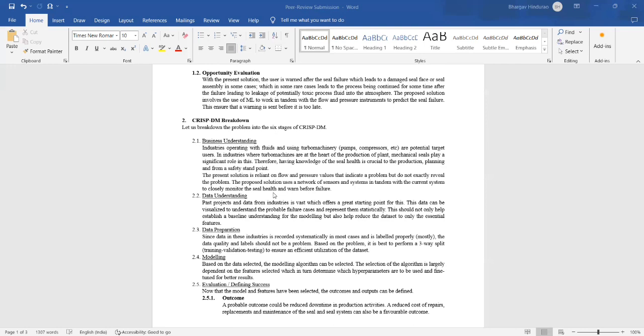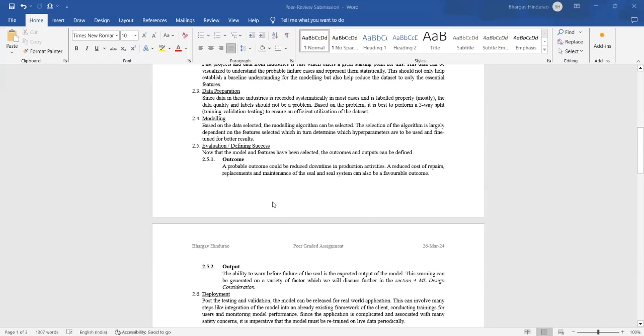We already have industries which have been operating on these traditional methodologies for quite a long time, so there is a lot of data. From a data preparation standpoint, this flow and pressure data has been recorded very consistently, which means that there is data already prepared and labeled. So that is not a very big issue. For modeling, the modeling algorithm can be selected based on the kind of data that we have. The algorithm will be dependent on the features that we select based on our initial exploratory analysis, and then the hyperparameters can be selected and tuned for better results.